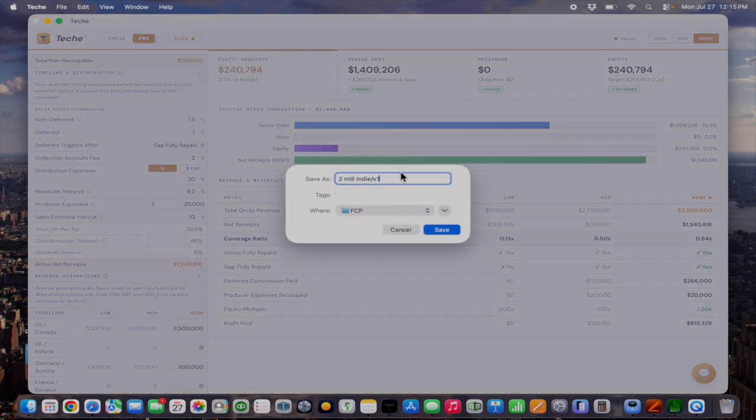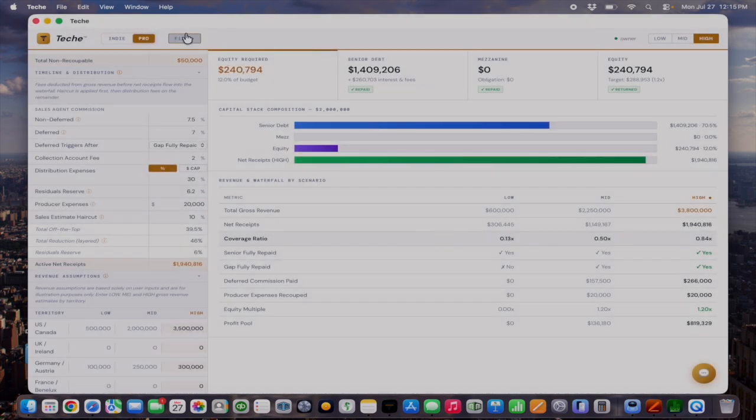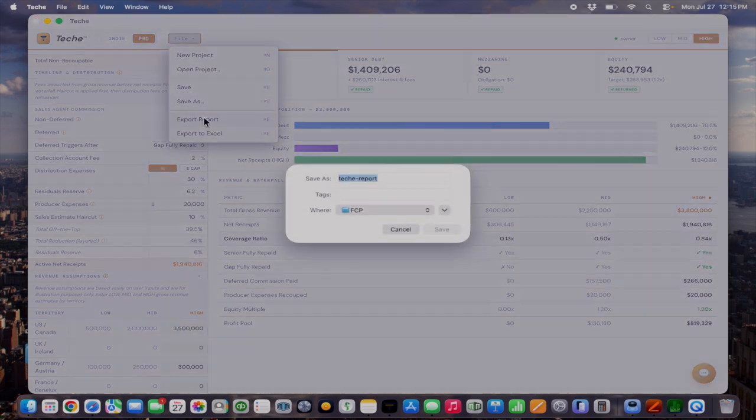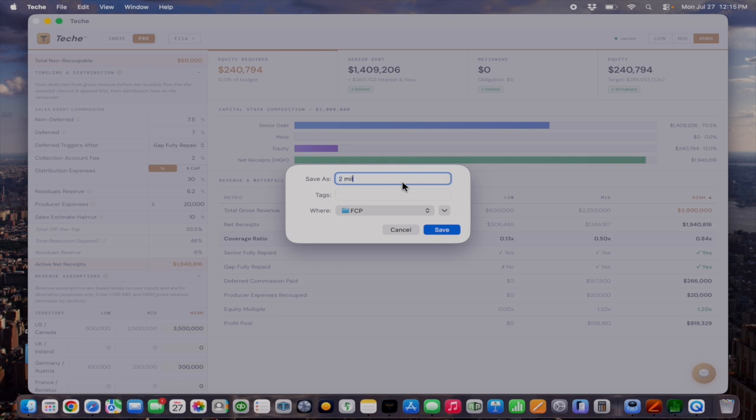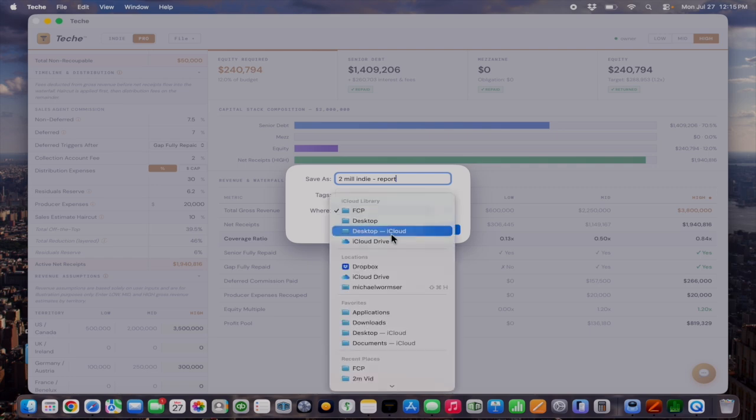So we'll go ahead and save this as a working project. We'll call it version 1, and we can save it. We can also publish a report. So let's say this is the 2 mil indie report. We can save this on our desktop.